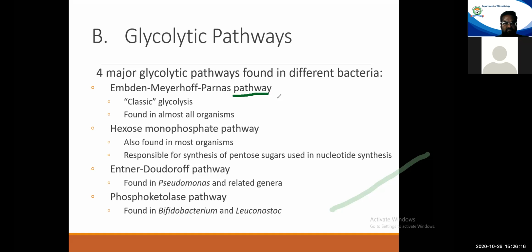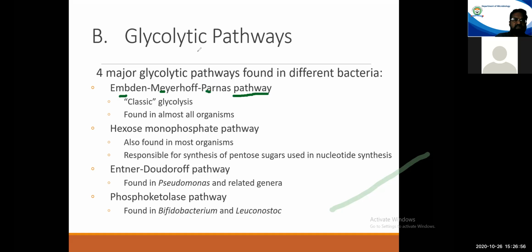Embden-Meyerhof-Parnas pathway. Now, what is this Embden, this Meyerhof, and this Parnas? These are the names of biochemists or the scientists who have worked and who have discovered and elaborated that this set of reactions occurs inside a cell. And this pathway, this set of metabolism, is named after those three biochemists, Embden, Meyerhof, and Parnas. In short, this Embden-Meyerhof-Parnas pathway is also referred to as the EMP pathway.